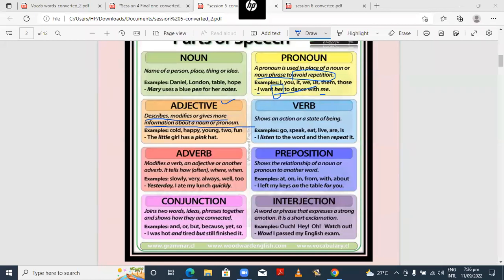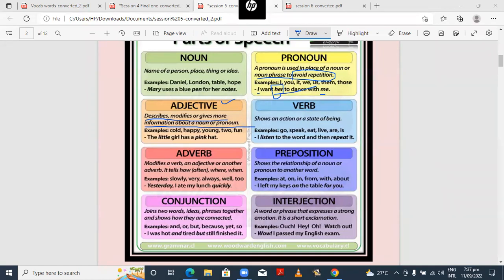Lazy, naughty, shy, vibrant. Very good. Good examples.